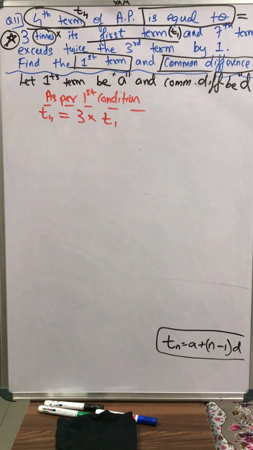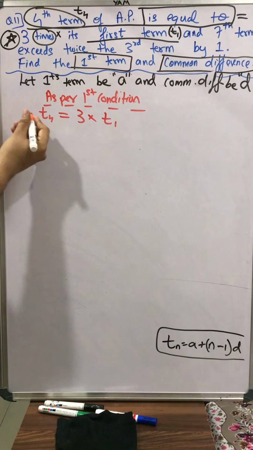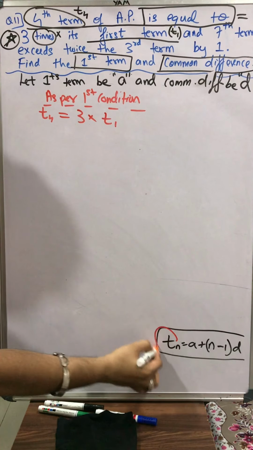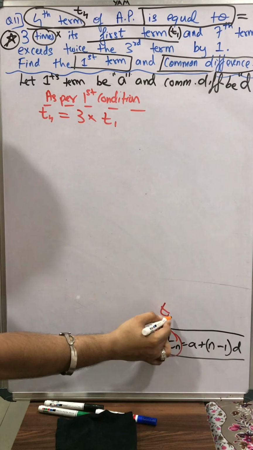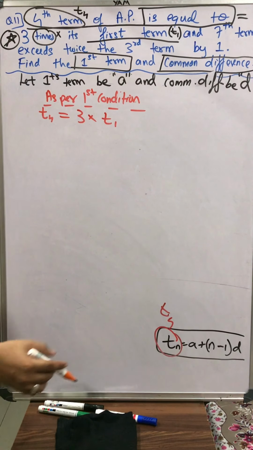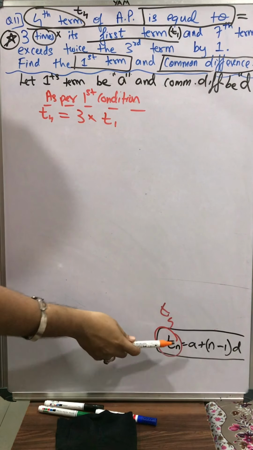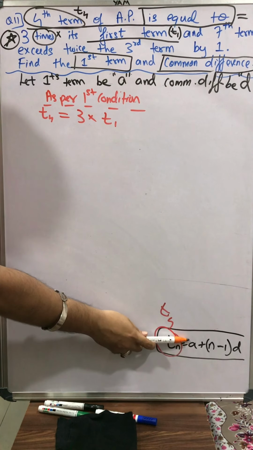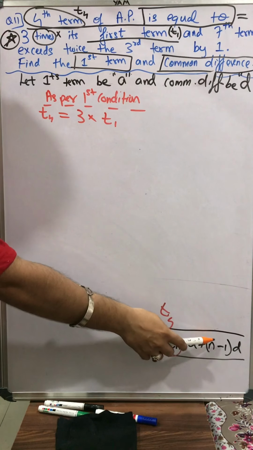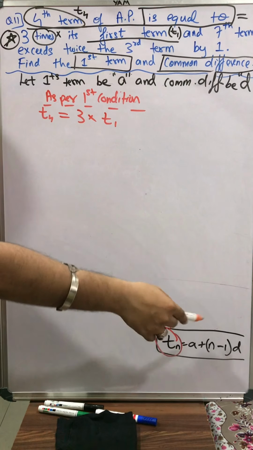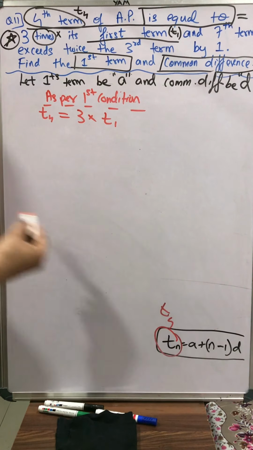Now students, this t4 belongs to the category of tn. So in the place of n we have 4 here, so it's t4. We just have to write the right hand side formula, substituting 4 in the place of n. So a will be a as it is, and n is replaced by 4, so 4 minus 1 into d. d will be as it is, because a and d are the unknowns.